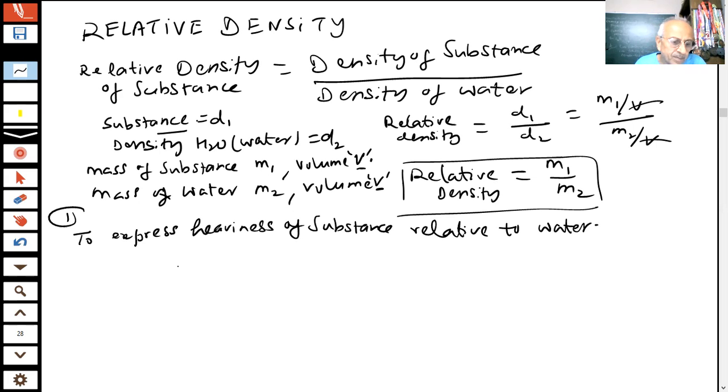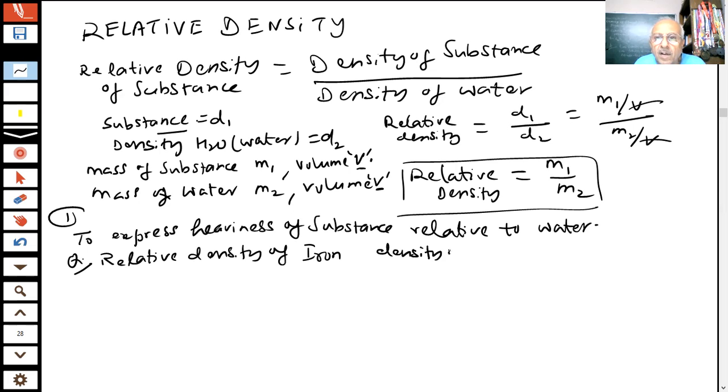Okay? So when I say find the relative density of iron, the density of iron is given to you in the exam, 7.8 gram per centimeter cube. Density of water is a constant. You already know water density.